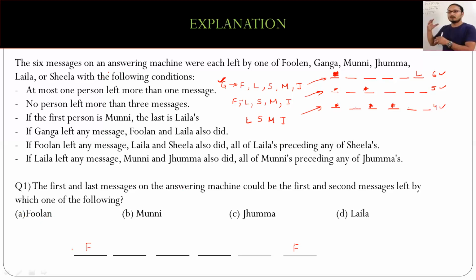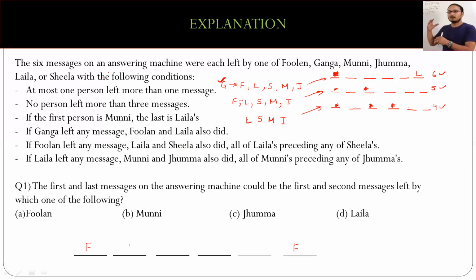So obviously, who cannot be in the picture? Ganga cannot be in the picture of this. So I'm left with Laila, Sheila, Munni, and Juma. So I have to only try and fulfill this condition that if Laila and Sheila also leave a message, all of Laila should precede any of Sheila.